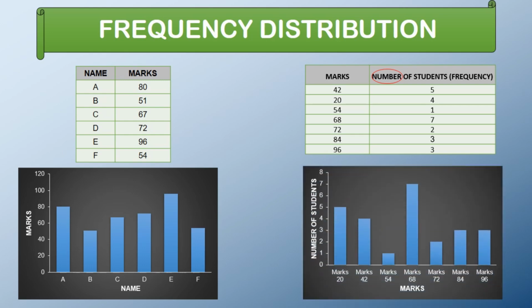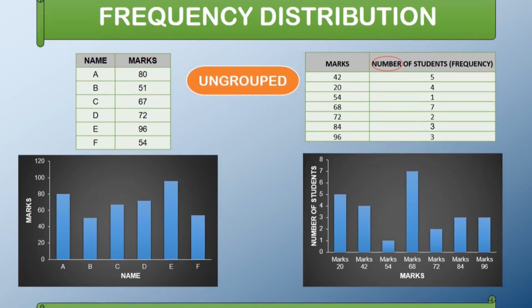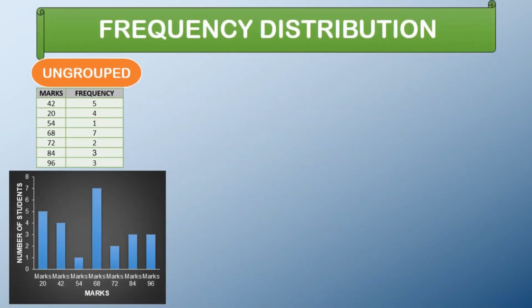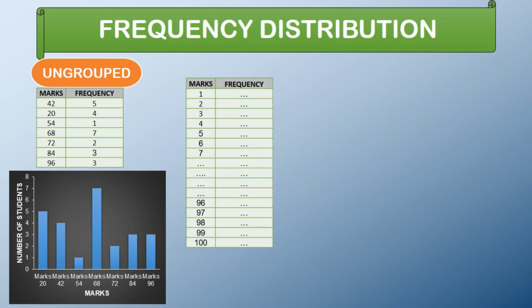We can also make a bar graph for the same. This frequency distribution is termed as ungrouped frequency distribution. But as can be seen, this data is very difficult to tabulate. One has to write down numbers from 1 to 100 and then across them list down the number of students getting those marks. For example, 45 marks have been obtained by these many students. 46 has been for these many students. We have 100 rows. In this case, grouped frequency distribution would come in really handy.